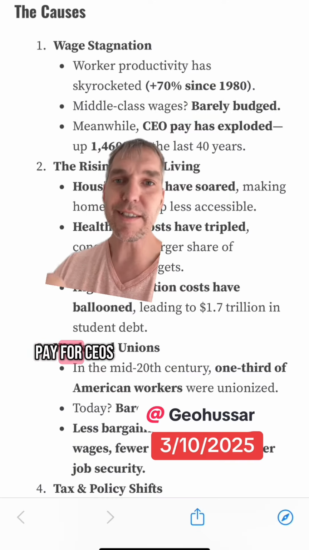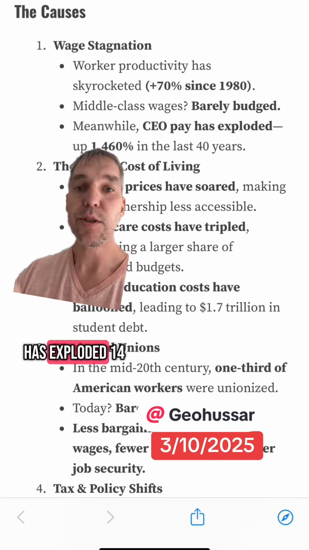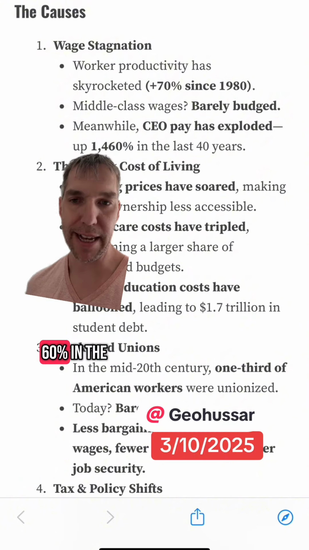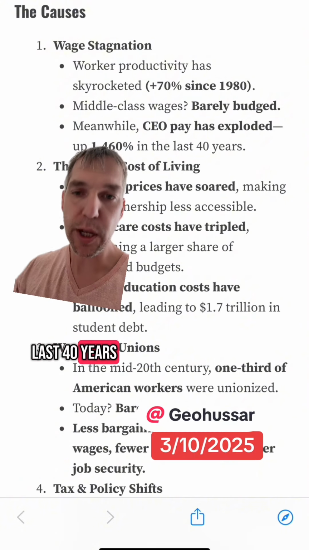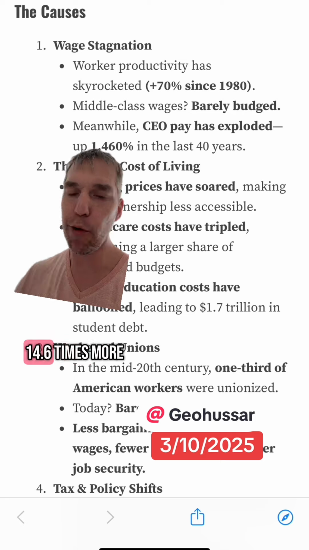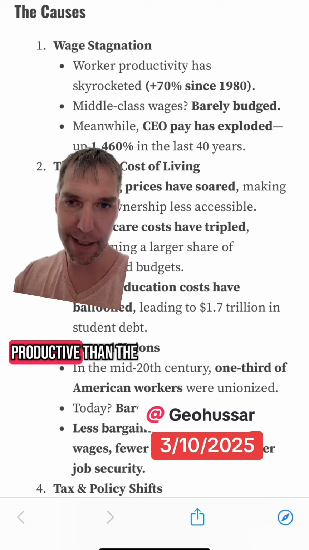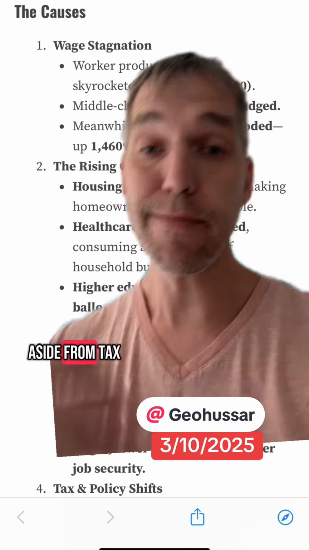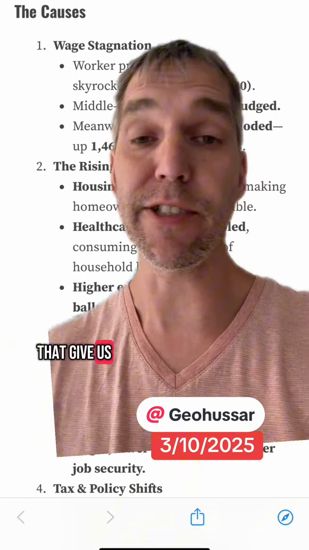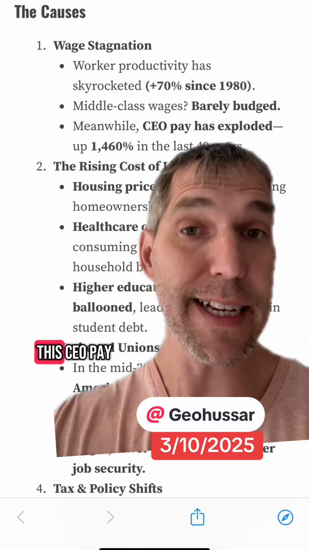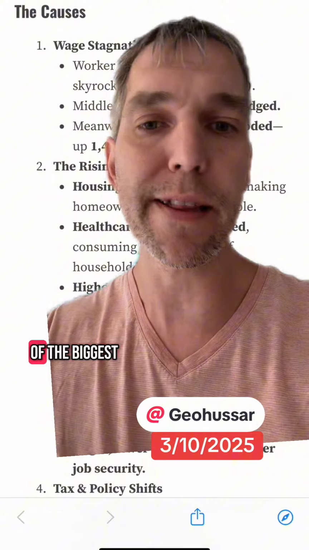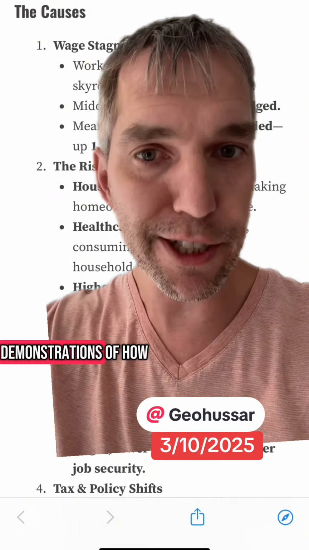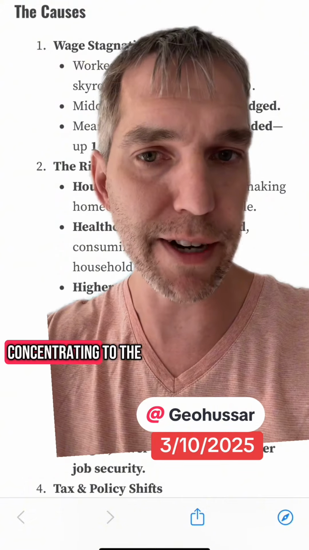The pay for CEOs has exploded 1,460% in the last 40 years. What are they doing that's making them 14.6 times more productive than the average worker? Aside from tax loopholes and tax cuts that give us huge deficits every single year, this CEO pay explosion is one of the biggest in-your-face demonstrations of how wealth is reconcentrating to the very top.